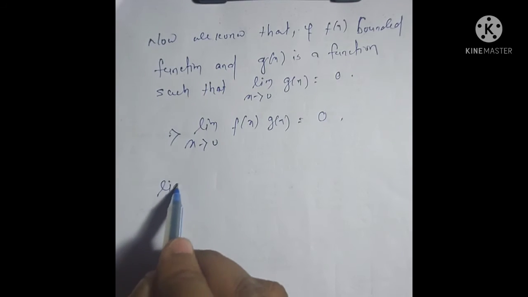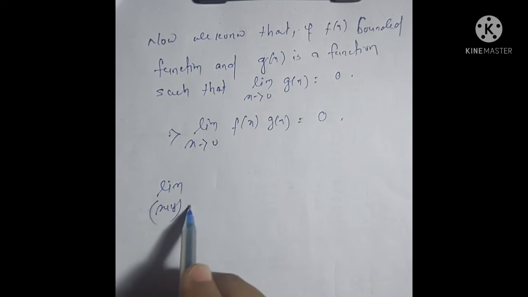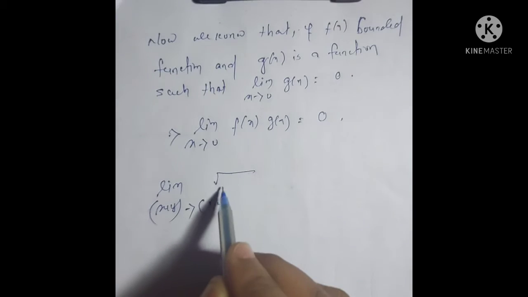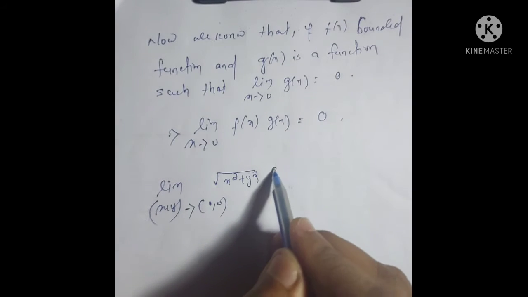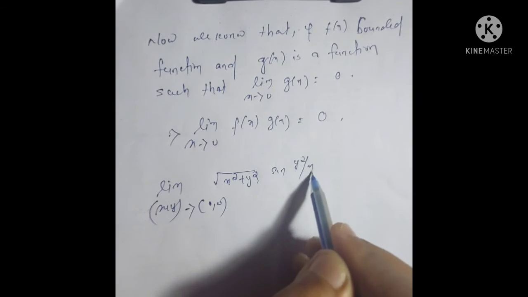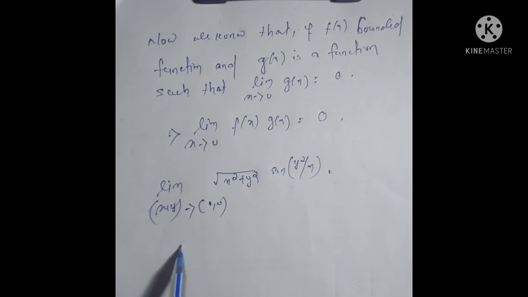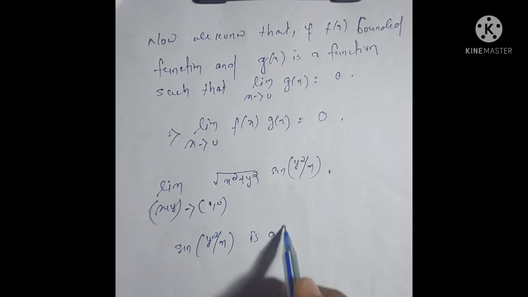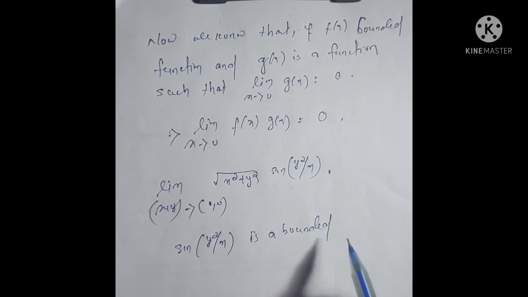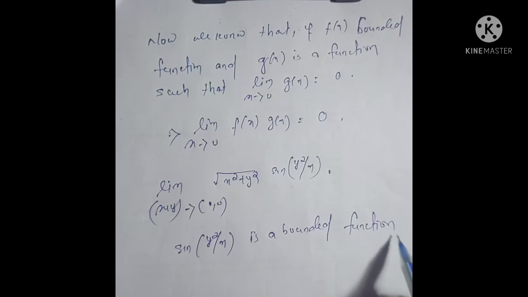Now here, the limit as (x,y) tends to 0 of √(x² + y²) sin(y²/x). Here clearly sin(y²/x) is a bounded function, and the limit as (x,y) tends to 0 of √(x² + y²) is equal to 0.